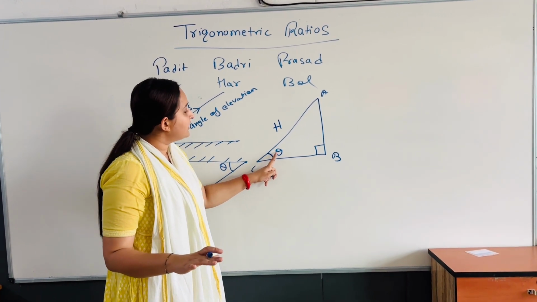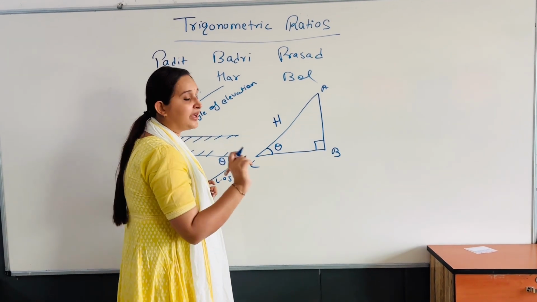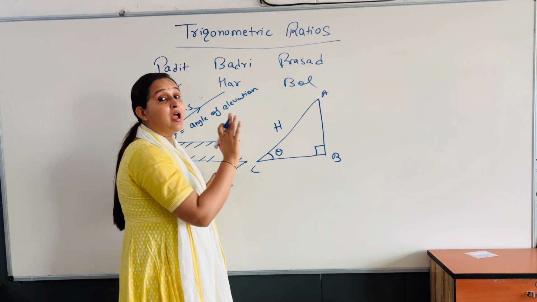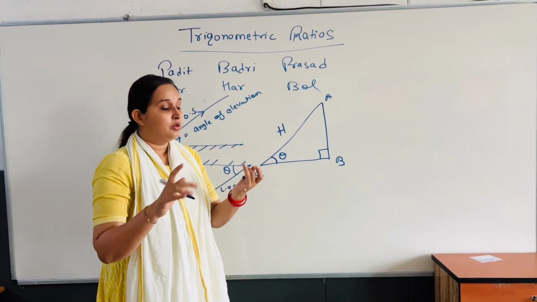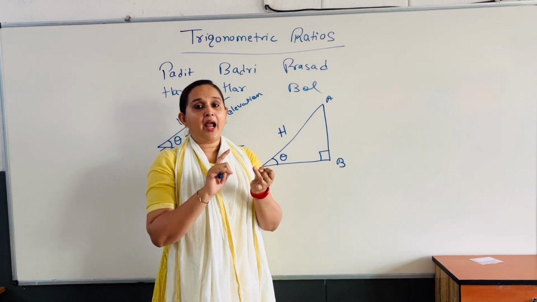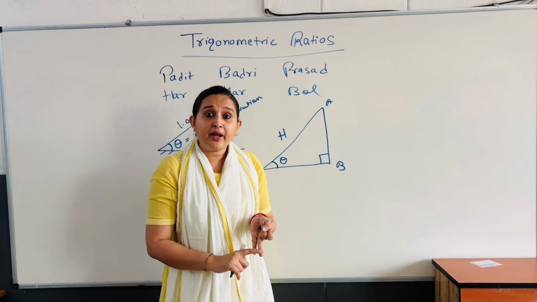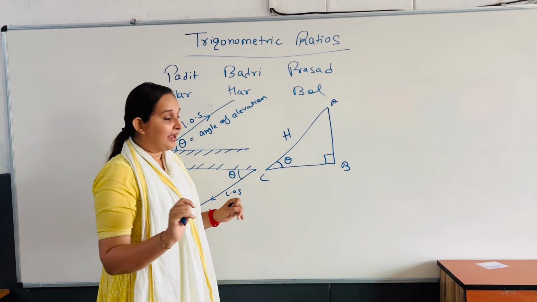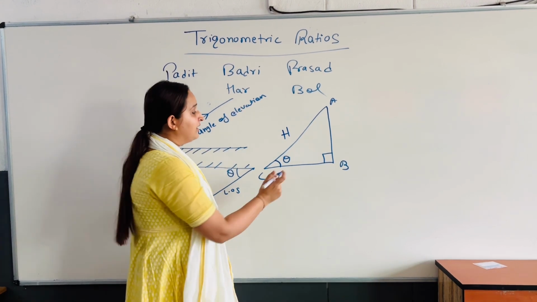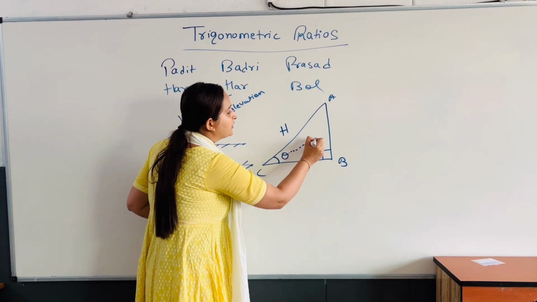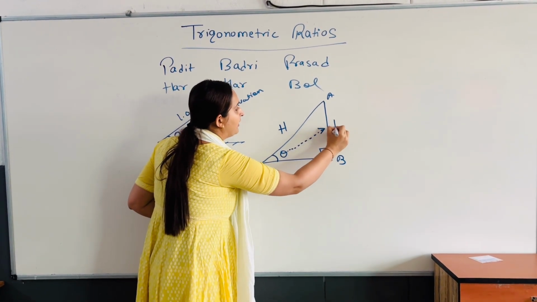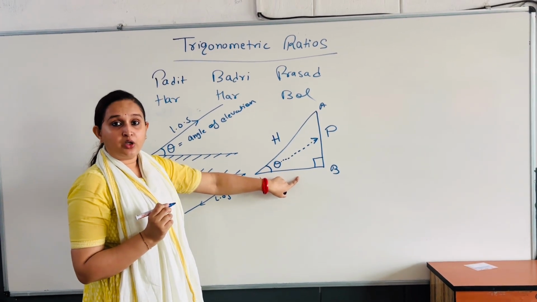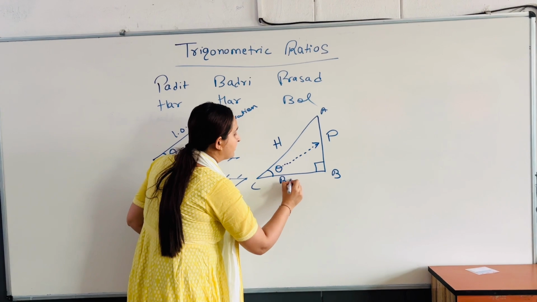The side just opposite to 90 degrees is your hypotenuse. Now, two things are there: perpendicular and base. The side just opposite of theta is my perpendicular and the leftover side is your base.